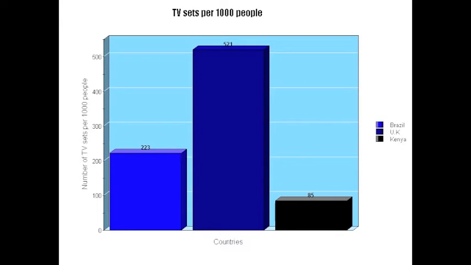This graph shows the number of TV sets per 1,000 people. The highest is in the United Kingdom, with 521 TV sets. Kenya has a low 85 TV sets per 1,000 people. Brazil has a decent 223 TV sets per 1,000 people.